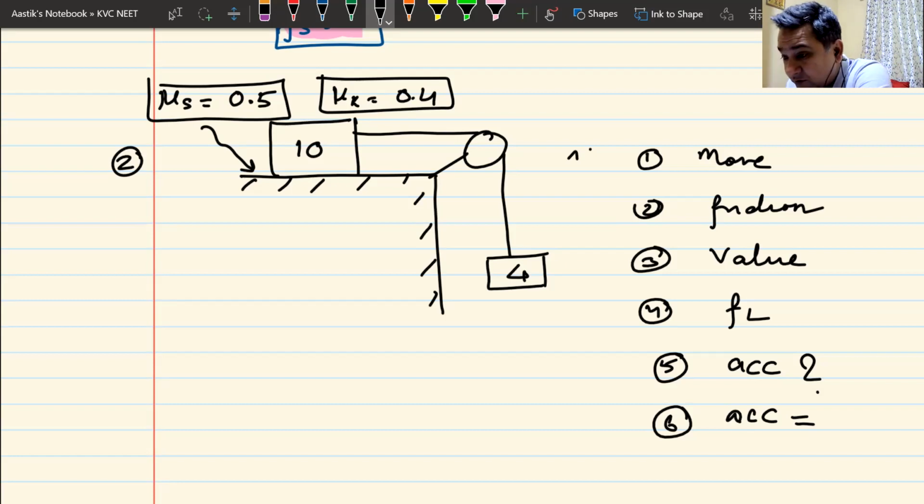Question number 1, does the block move? Question number 2, what type of friction acts? Question number 3, what is the value of friction? Number 4, value of limiting friction. Number 5, does the system accelerate? Number 1 and number 5 might look same, but remember number 1 and number 5 are not same. A block moving can also mean, does it move with uniform velocity? Remember, moving with uniform velocity is also moving, but moving with uniform velocity is not accelerating. So please don't confuse yourself.